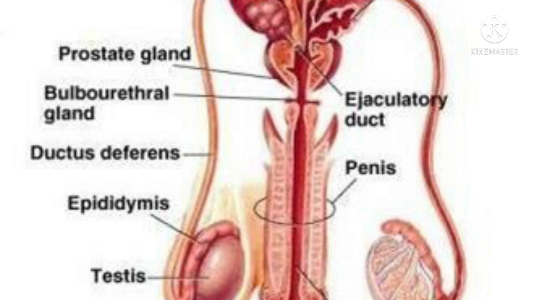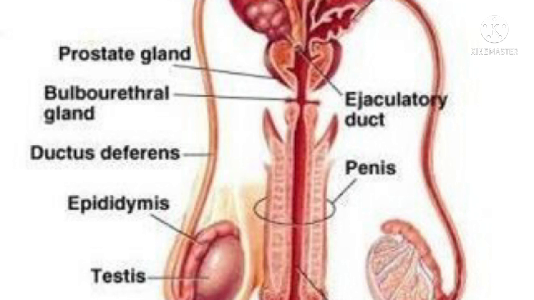Here there are some other glands which add a jelly-like fluid that will provide energy to these sperm cells to travel, and the sperms added with the other fluids become semen, and this semen passes out through the male reproductive organ.